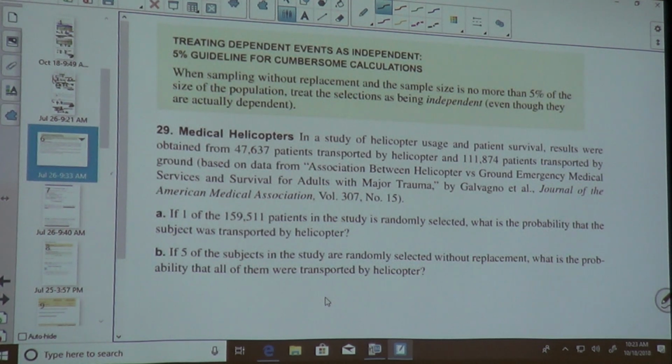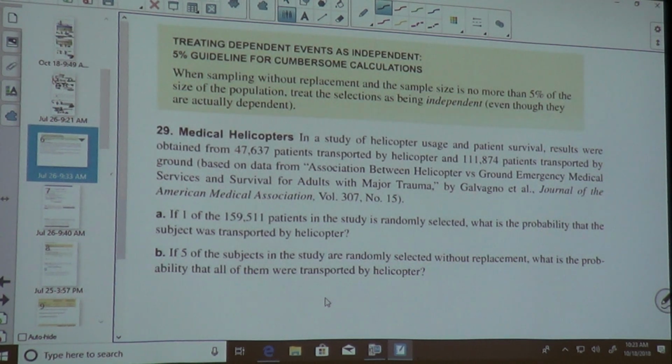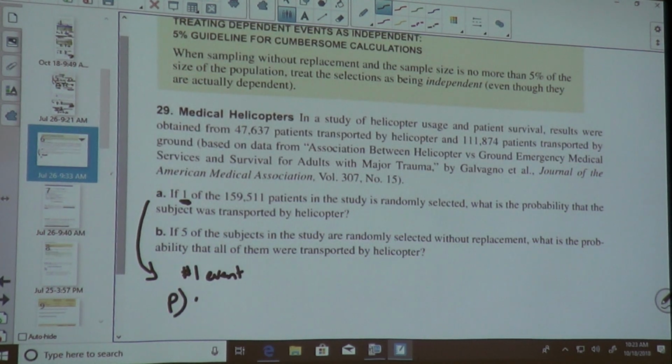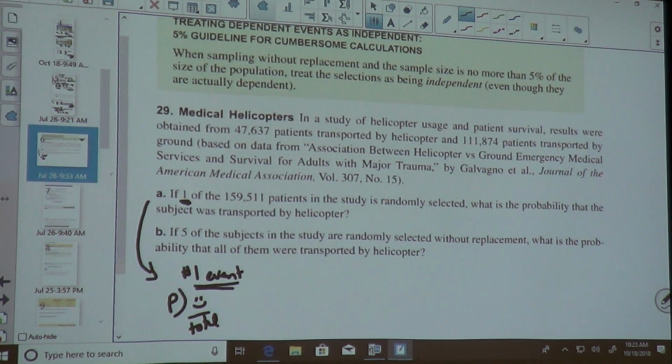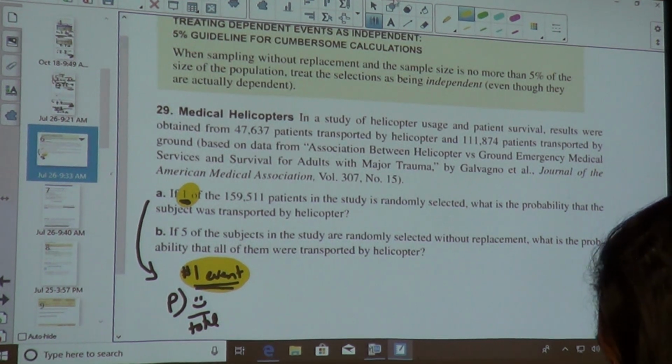If one of the patients in the study is randomly selected, what is the probability that the subject was transported by helicopter? So we're only picking one, so we're only doing one event, because it's one patient, one event. We want to know the probability of what makes me happy over total. I've got my little highlighter. One is one event right there.